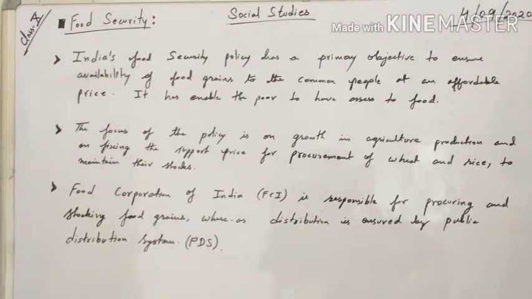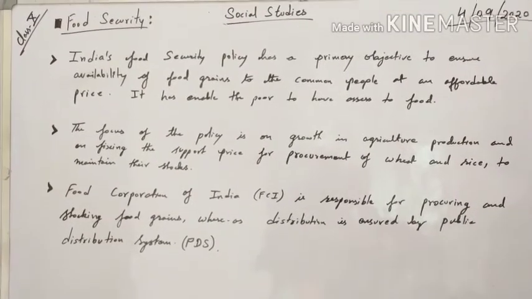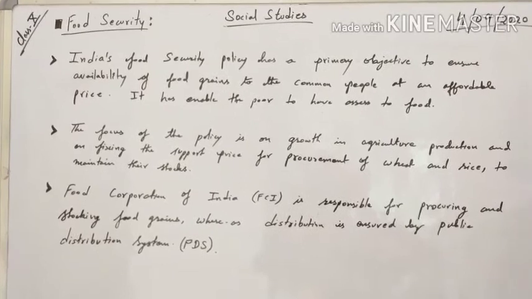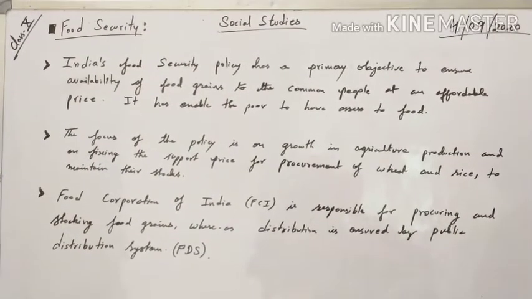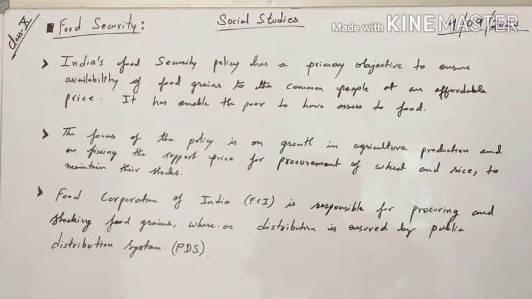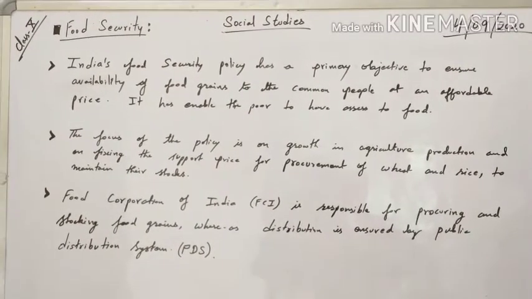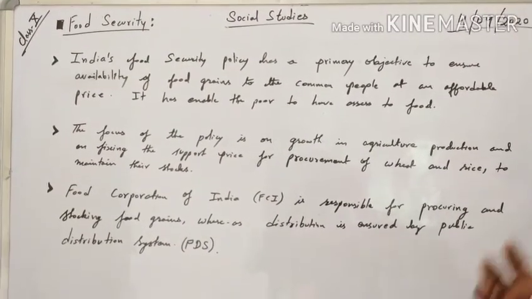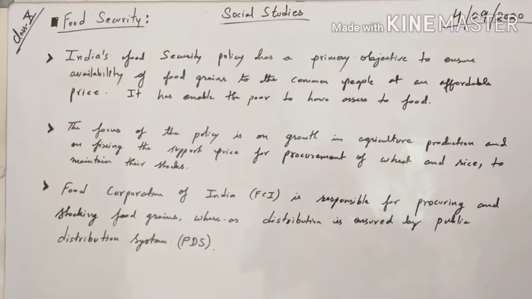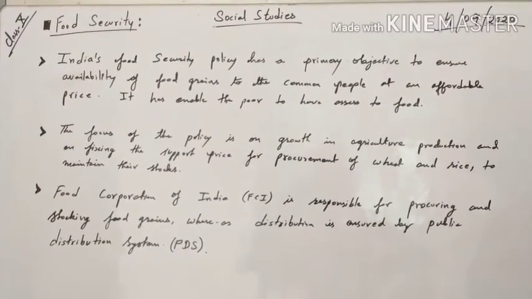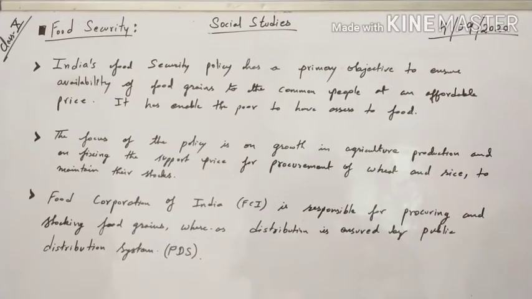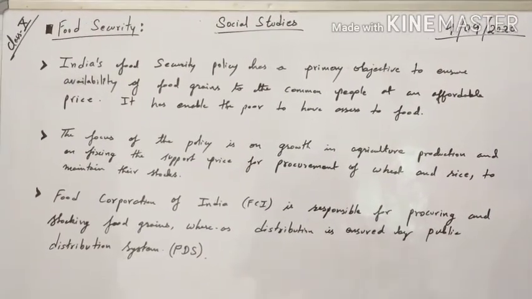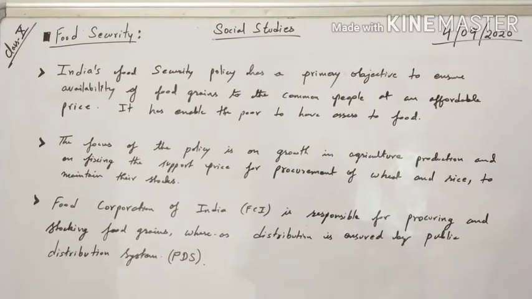In states like Punjab and Haryana, the people mostly grow wheat and rice, and the production is very high. At that time, the government asks them to grow more crops on top of that, okay, and whatever extra crop is left after satisfying the demand of their state is taken by the government at a minimum support price.